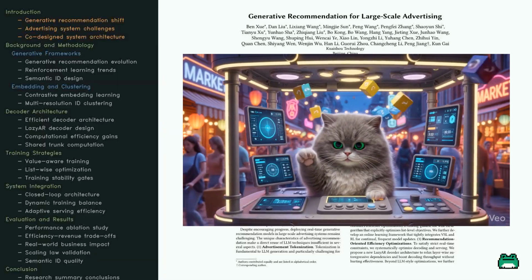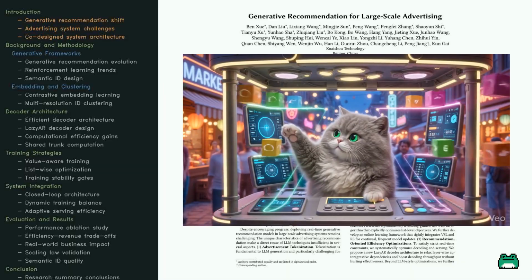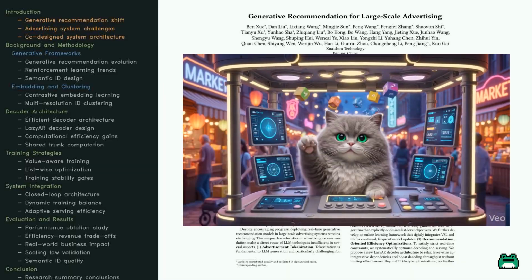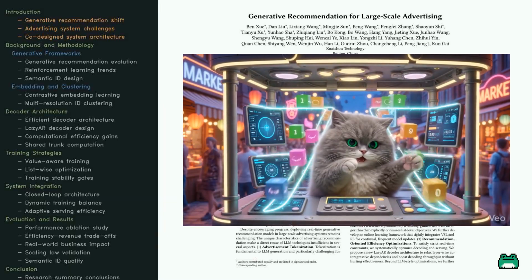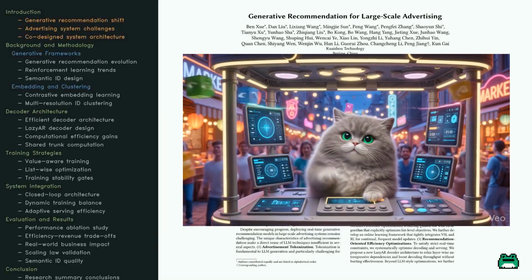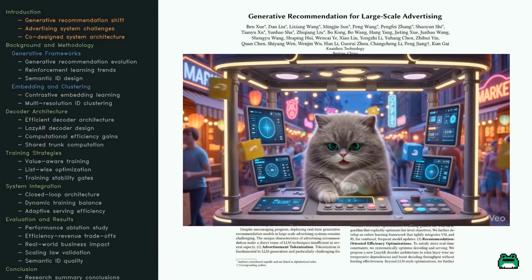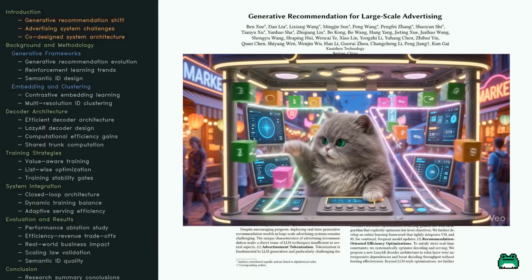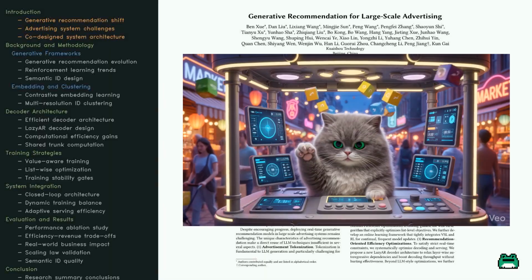Ad recommender stops scoring one item at a time and instead starts generating a whole ranked list like a tiny language model. That is the big move in this paper. But advertising is picky. You need business-aware item tokens, list-wise value optimization, and really fast inference. So the authors build GR4AD with UA-SID for ad tokenization, RSPO for ranking-aware reinforcement learning, and a serving system that adapts beam width to traffic.